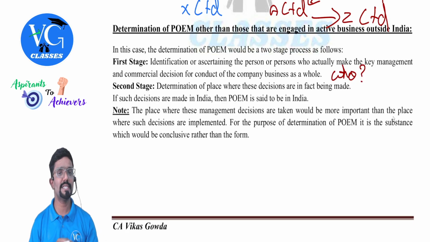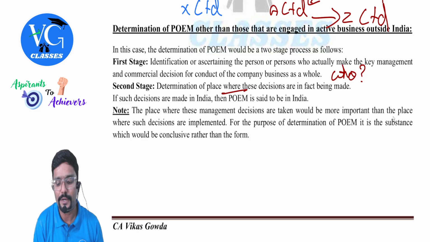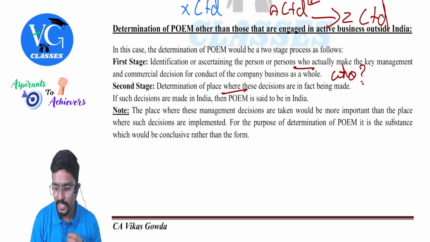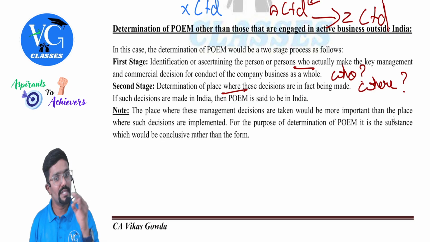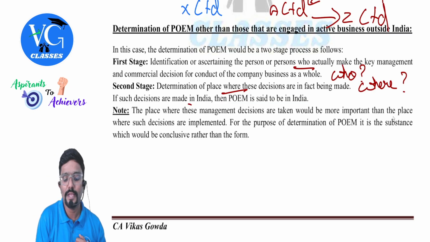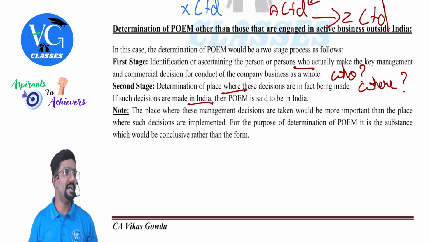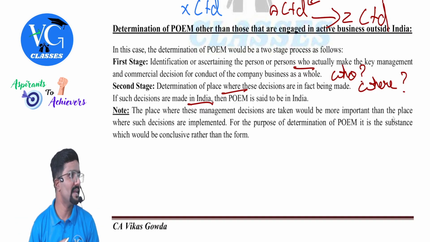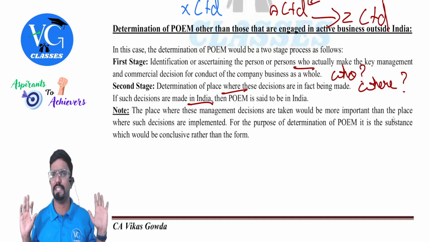Next, second stage, determine the place where decisions are in fact being made. So the second question we are trying to figure out is where, guys. If such decisions are made in India, the POEM is said to be in India. If POEM is said to be in India, then the company would be resident in India, guys. Very simple. This is very easy.